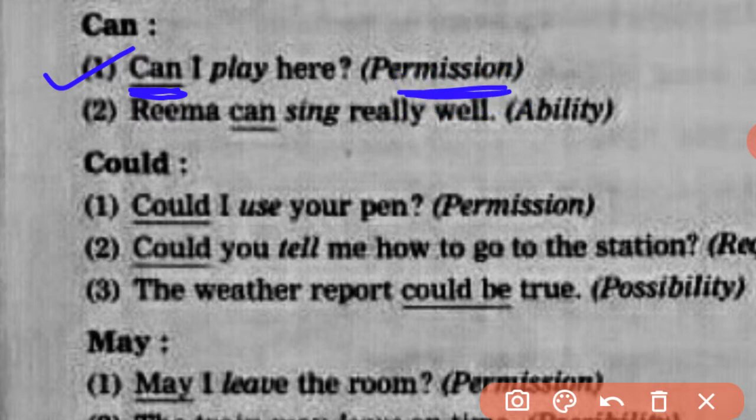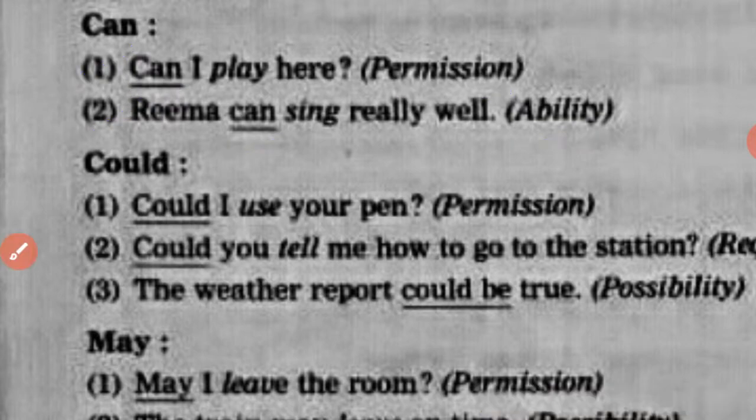So in this sentence, the word can is used to take permission. Next, Rima can sing really well. So here the word can is used to represent ability. Rima has the ability to sing really well. So the word can is used to ask permission and also to show ability.